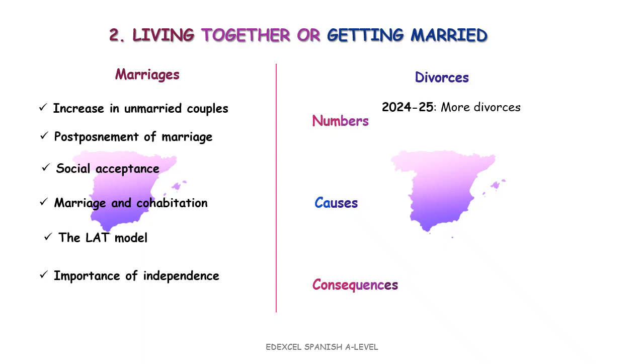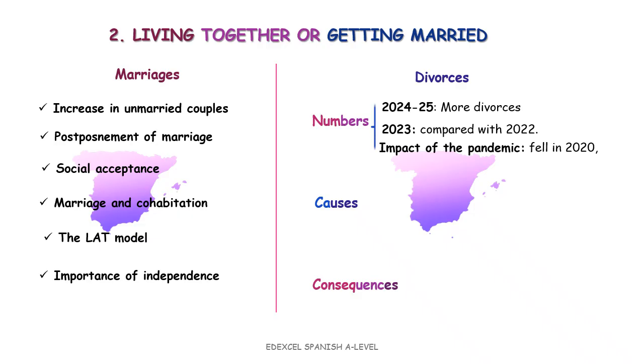In 2023, there were around 80,000 divorces. That's a 5.3% decrease compared to 2022. During 2020, the year the COVID-19 pandemic began, divorce rates fell significantly, but they have since recovered.